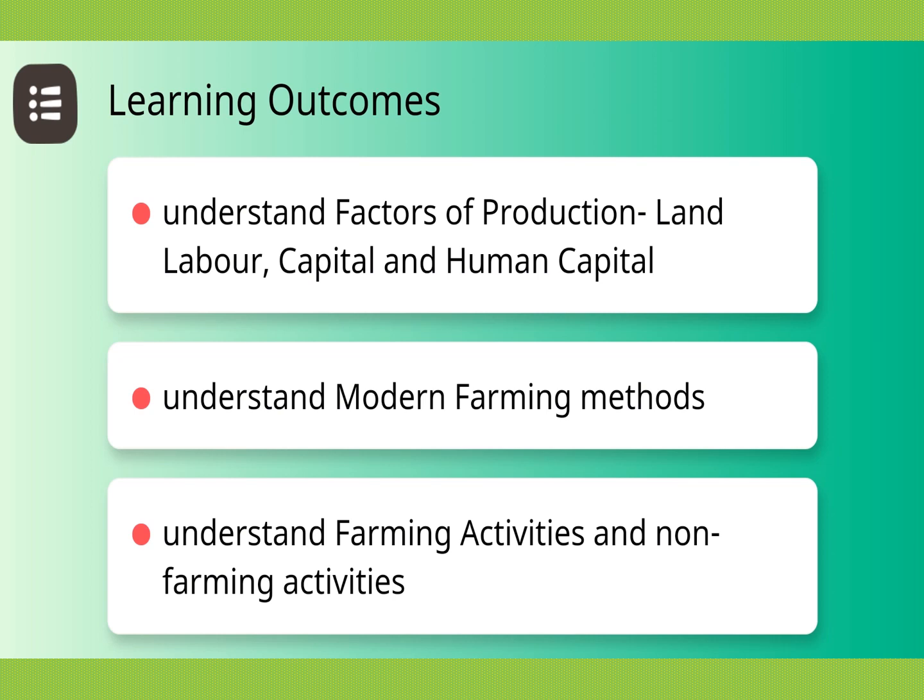Last time, I remember we had covered the factors of production in Palampur, that is land, labor, capital, human capital. In brief, we had also tried to do modern farming methods, and today we shall be doing them in detail.